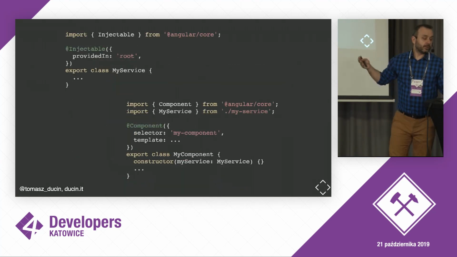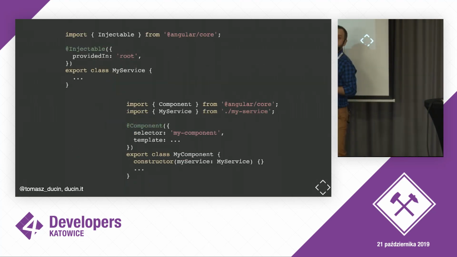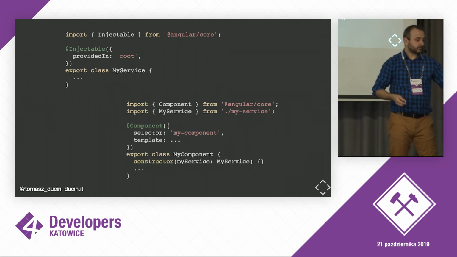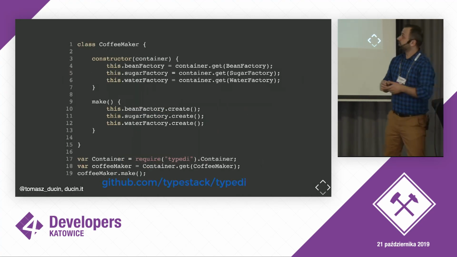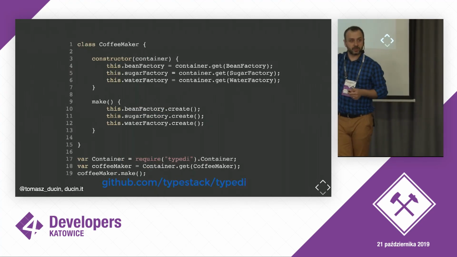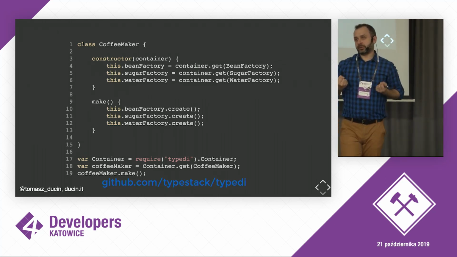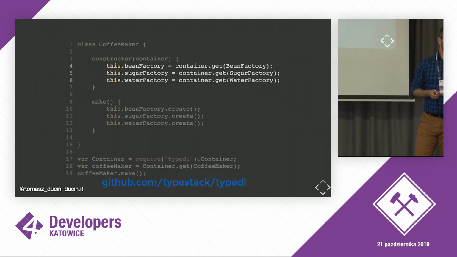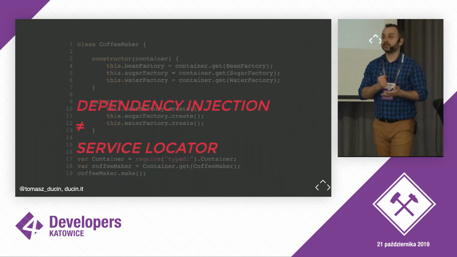So this is a completely different approach. If we take a look here, we can see that this component is not doing anything to get those dependencies. This component is basically passively being injected the things from outside. The component is not doing anything. At the point of calling the constructor, this is called constructor injection, the dependencies are basically passed into it. But here we can see that the constructor of this class has to actively pull for the dependencies. This pattern is called service locator, and it's something completely different than dependency injection.